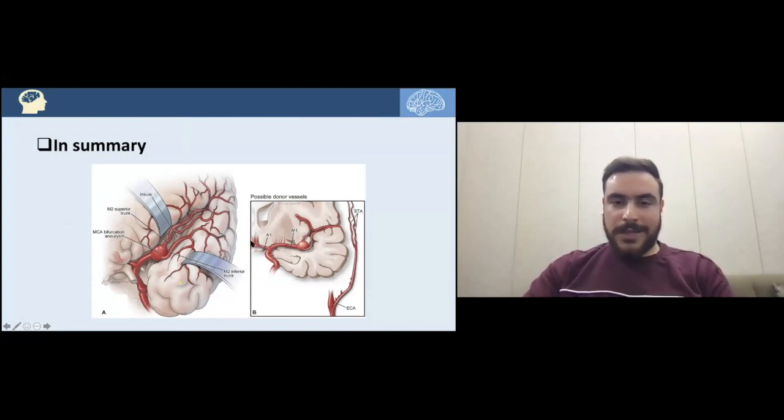So the idea here is to do a bypass, by considering the external carotid artery and the superficial temporal arteries and seeing how approximate they are. They are indeed just separated from the MCA by skull bone. So after doing craniotomy, we can approximate them and anastomose them to make a shunt, an extracranial to intracranial bypass. That's one of the options.